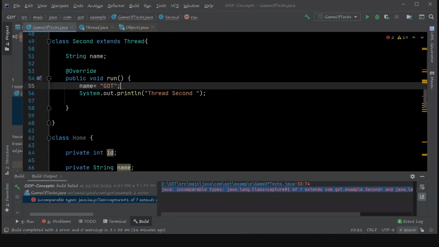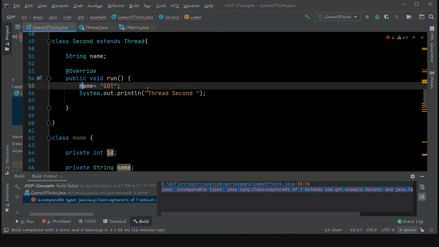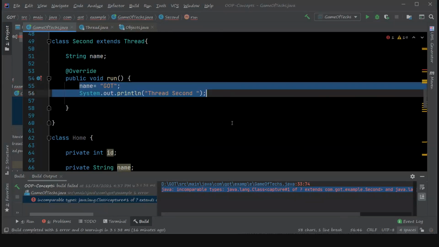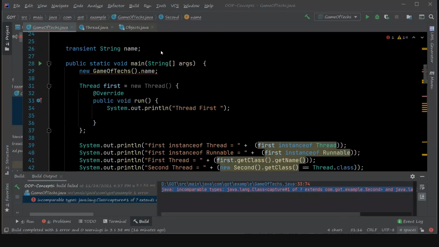Multiple threads can assign different values to this name. I can create n number of threads, and n number of threads have access to the same name, and only this particular method is running in parallel or concurrently. So that's the reason we say that instance variables are not thread safe.